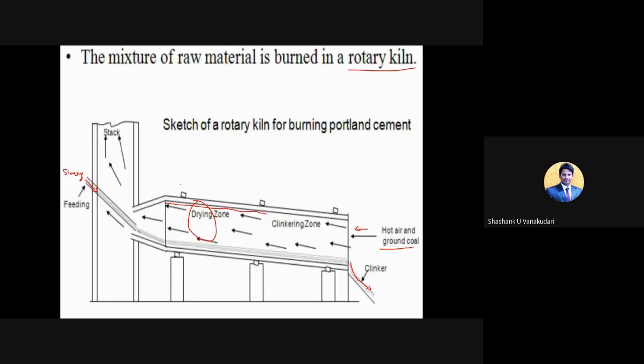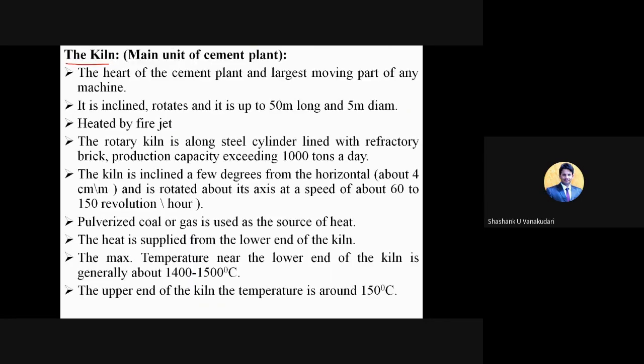Here you can see it forms a certain amount of inclination, from the initial part of feeding to the end part of clinker. Basically the length of this kiln will be 50 meters and the diameter will be 5 meters. The length may be 50 meters so that the major part of the raw material dries in the kiln only.